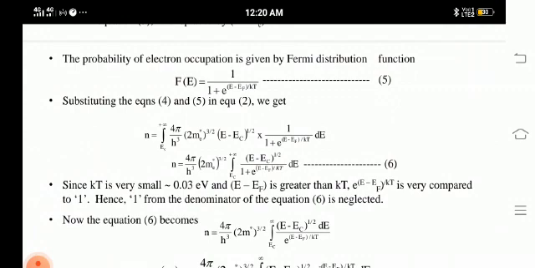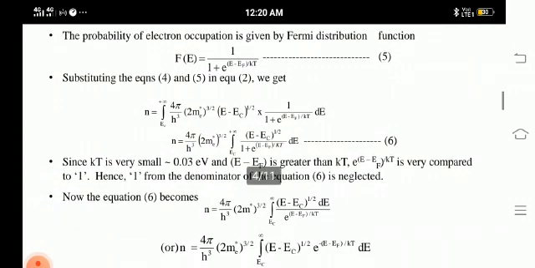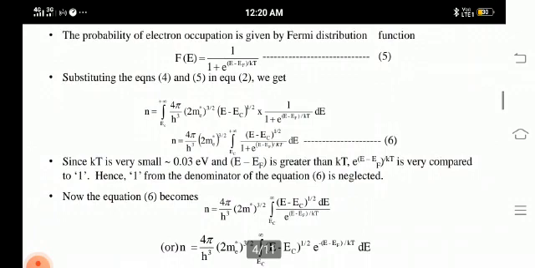Hence E − EF is greater than KT, so we are going to neglect the 1. Now the above equation becomes 4π/h³ (2 me*)^(3/2) integration from EC to infinity of (E − EC)^(1/2) divided by exponential of (E − EF)/KT. Here 1 is neglected due to the very small value.